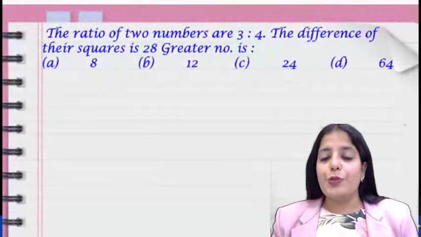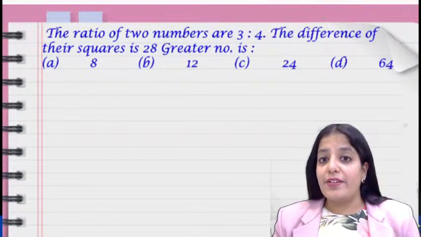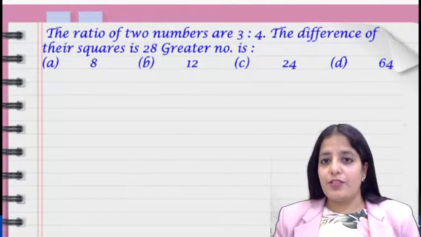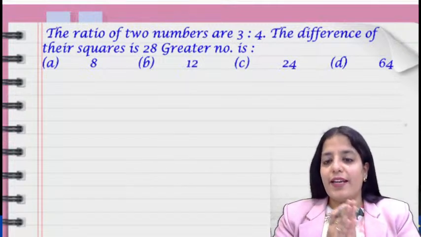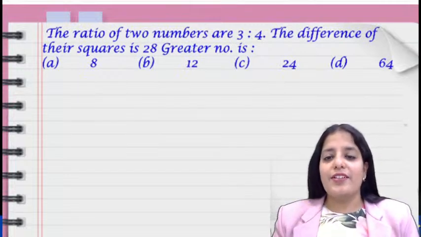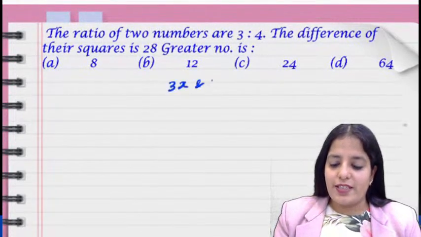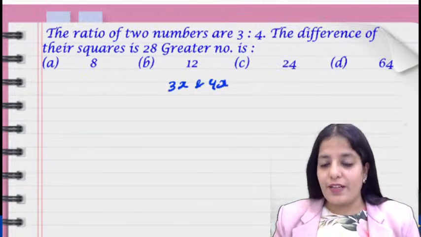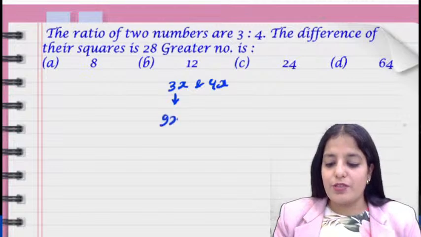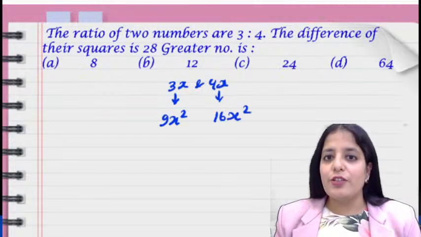The ratio of two numbers is 3:4. The difference of their squares is 28. The greater number is? You have two numbers, 3x and 4x. This is what we have been taught since childhood: if the numbers are in a ratio, just assume the numbers are 3x and 4x. Now the difference of their squares, right? The square of 3x would be 9x square. The square of 4x would be 16x square. Now the difference is 28.